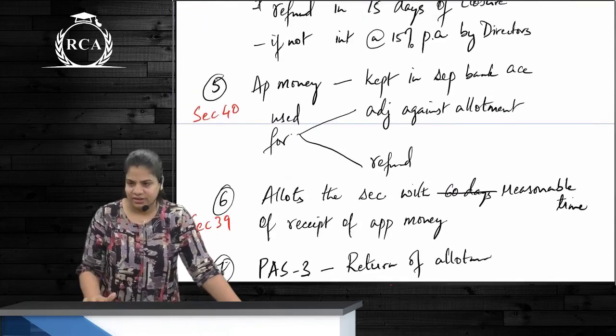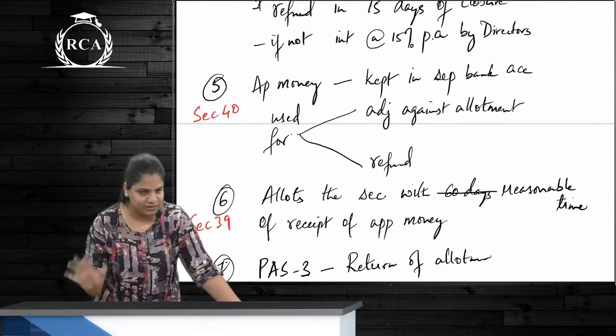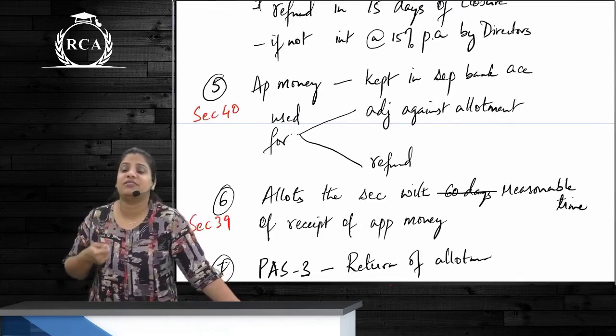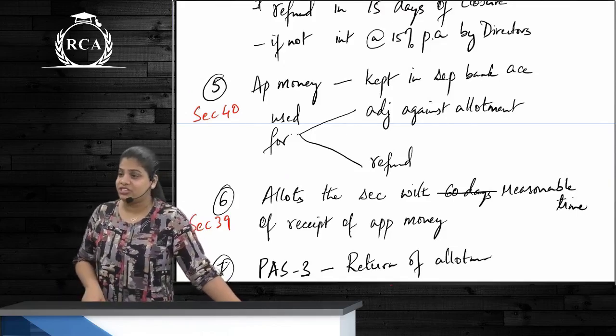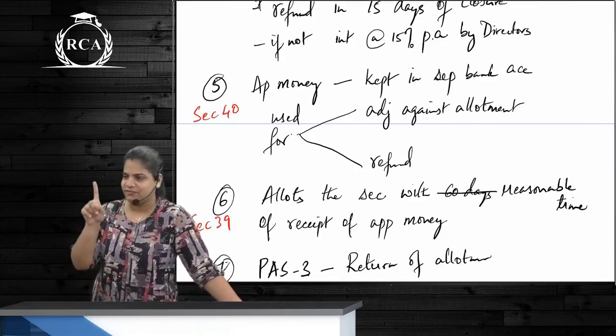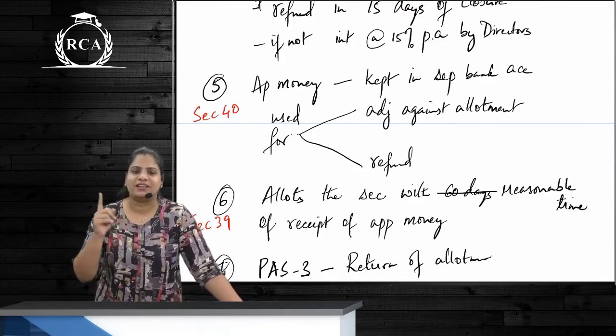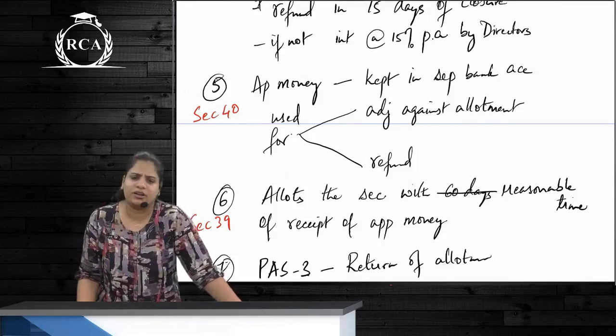This application money that we have received, what should we do with it? Keep it in a separate bank account with a scheduled bank, and it will be utilized only for two purposes. First is adjustment against allotment, and second is refund in case allotment cannot go ahead.